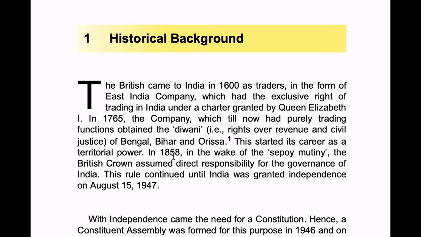In 1858, in the wake of the Sepoy Mutiny, the British Crown assumed direct responsibility over the governance of India. This rule continued until India was granted independence on August 15, 1947. So, first in 1600 they came as traders. In 1765 they obtained Diwani status, that is control over Bengal, Bihar and Orissa. And in 1858 the British Crown took direct responsibility, and that continued till August 15, 1947.